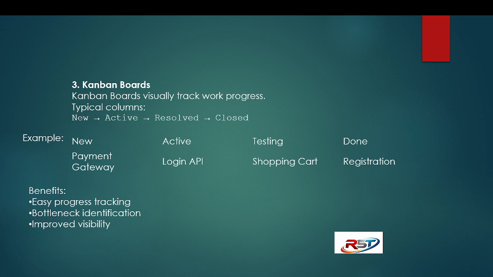Suppose new is the payment gateway. Active: the login API is active now. Testing: the shopping cart is under testing. Done: registration, which is already completed. The benefits of Kanban boards are easy progress tracking, bottleneck identification, and improved visibility. By using Kanban boards we can achieve all of these.